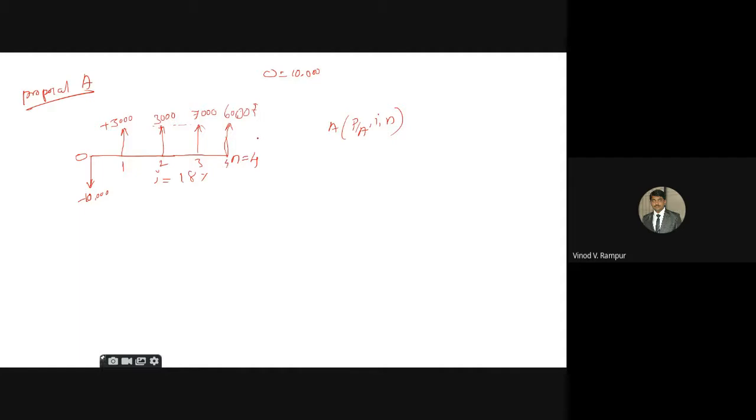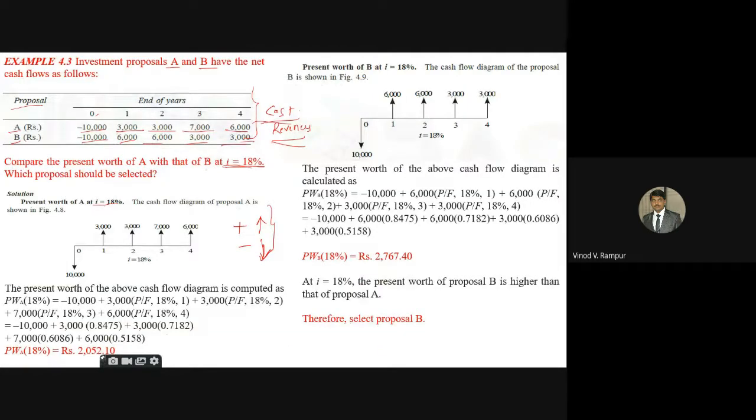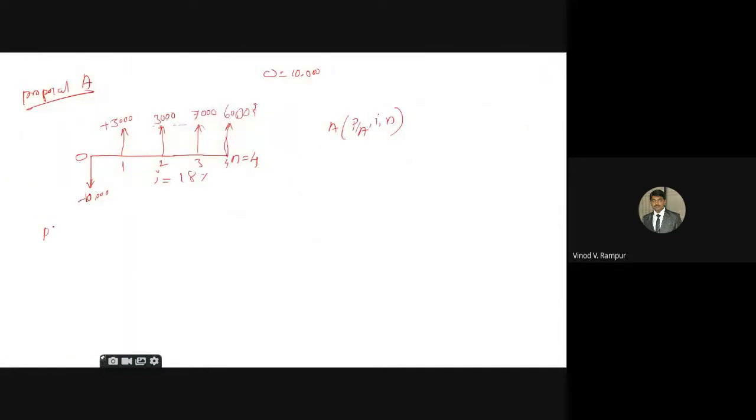At that moment, how do we write it? The present worth of proposal A: at the zero time period minus 10,000, then plus A(P/A, i, 1), plus A(P/A, i, 2), plus A(P/A, i, 3), plus A(P/A, i, 4).